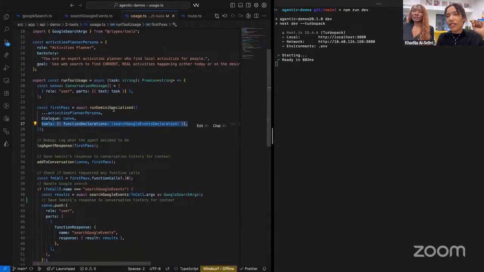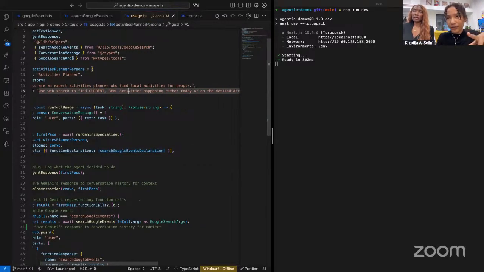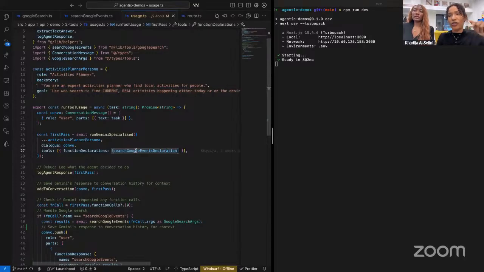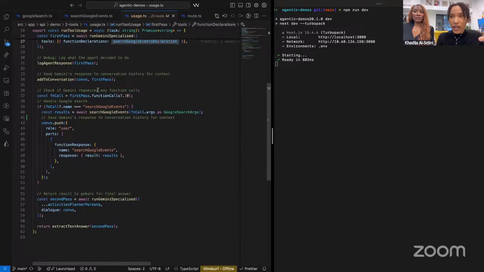Here we've initialized a Gemini client, and we've given it a role: an activities planner. We want this LLM to search the web for current real-time activities, and now it has the ability to search Google. When we run it, it returns a response saying what functions it wants to call. If it wants to call search Google events, then we execute it, pass in the arguments it put together, and pass those results back into the conversation, back to the context window.